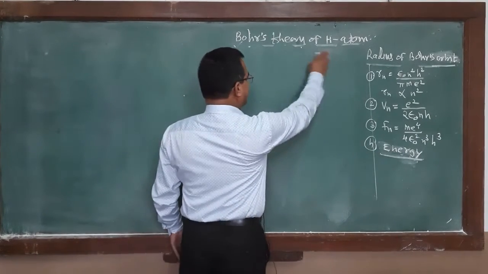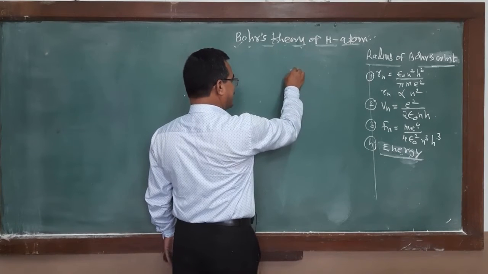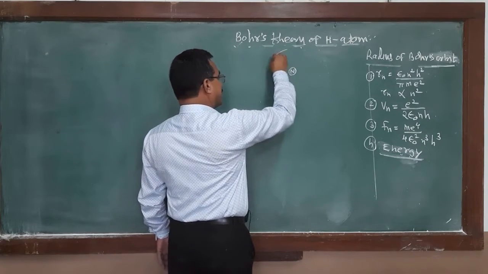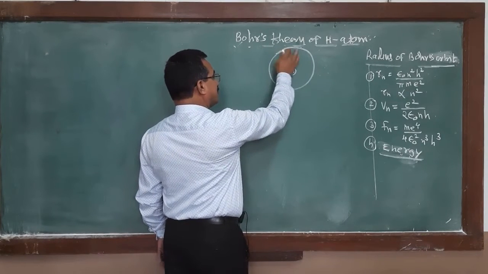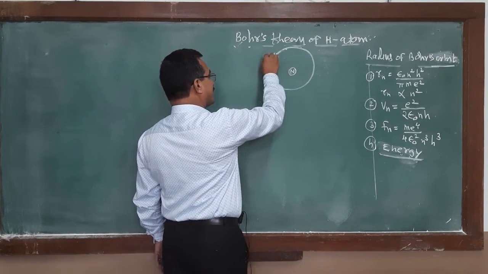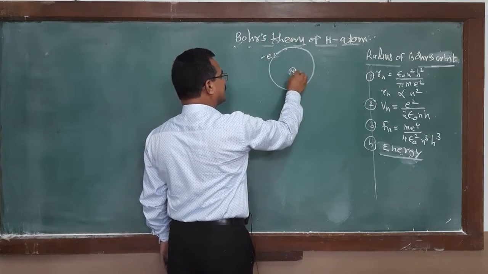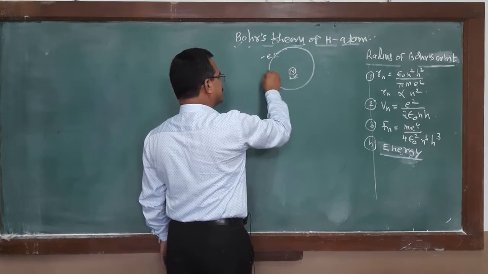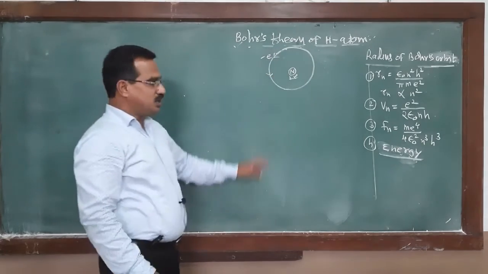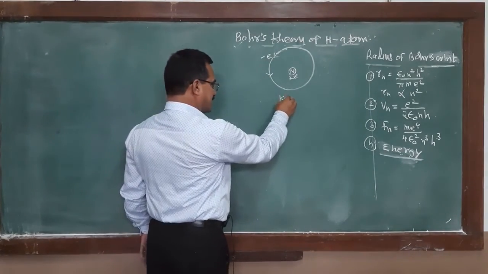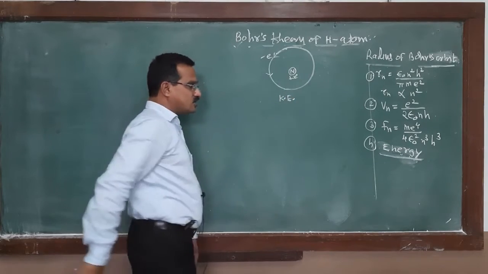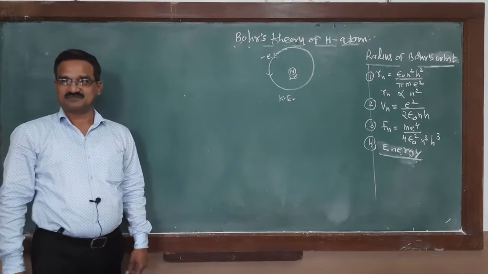You remember that at the center is the nucleus, and the electron is revolving in a circle. Due to the motion, the electron possesses kinetic energy.